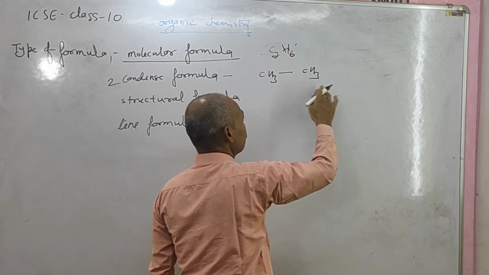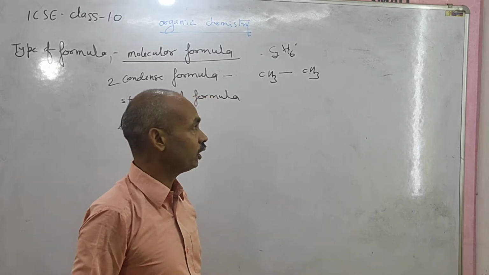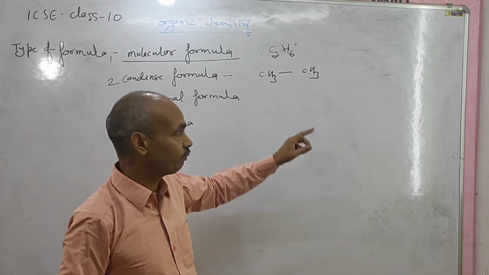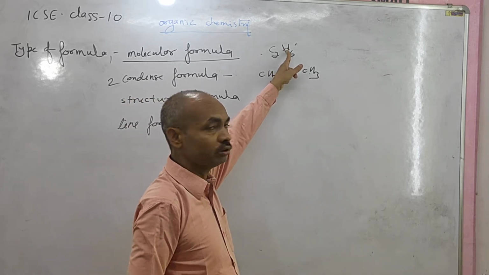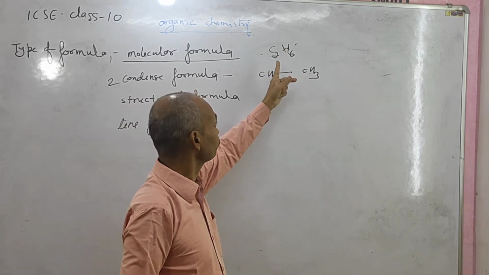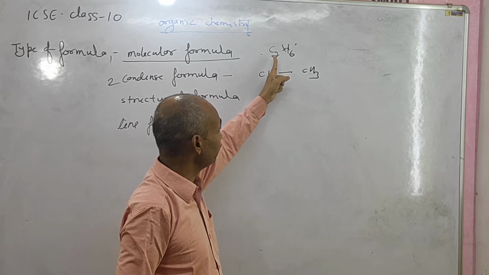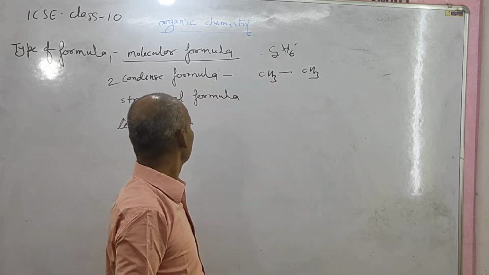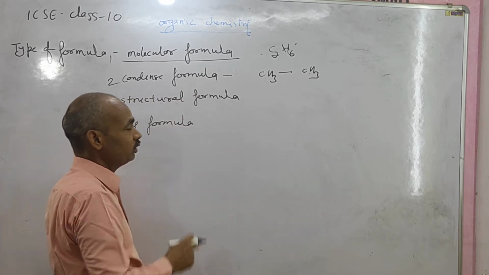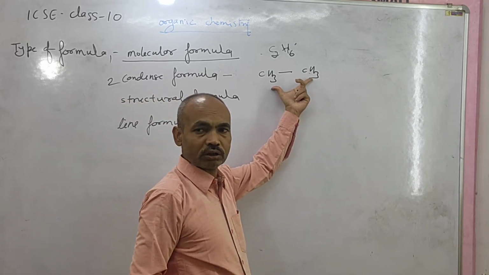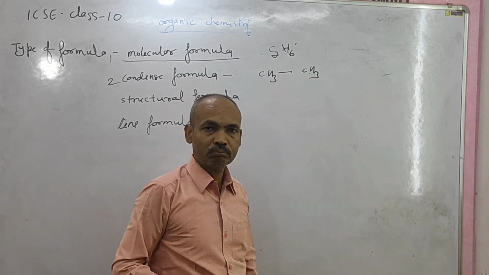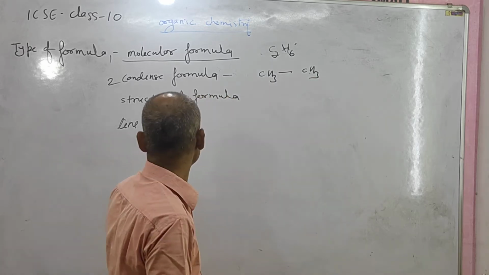There is some difference between molecular and condensed formula. In the molecular formula, there is only the name of the elements and the number of atoms used in the molecule, while in the condensed formula, some structure is also discussed about the organic compound.